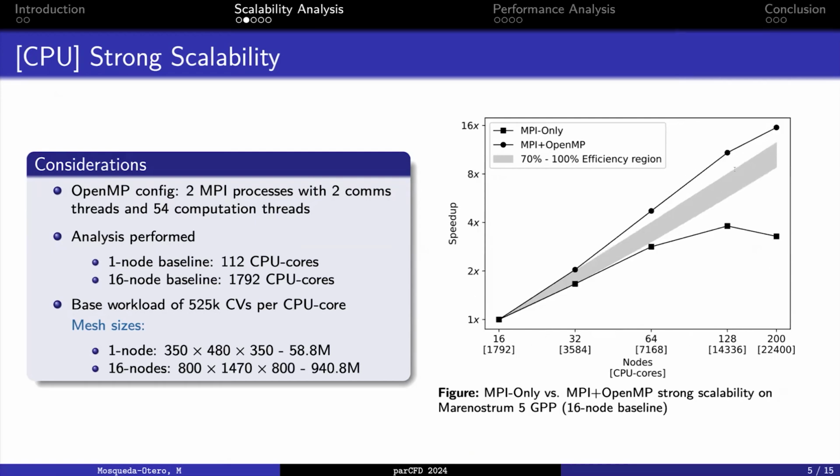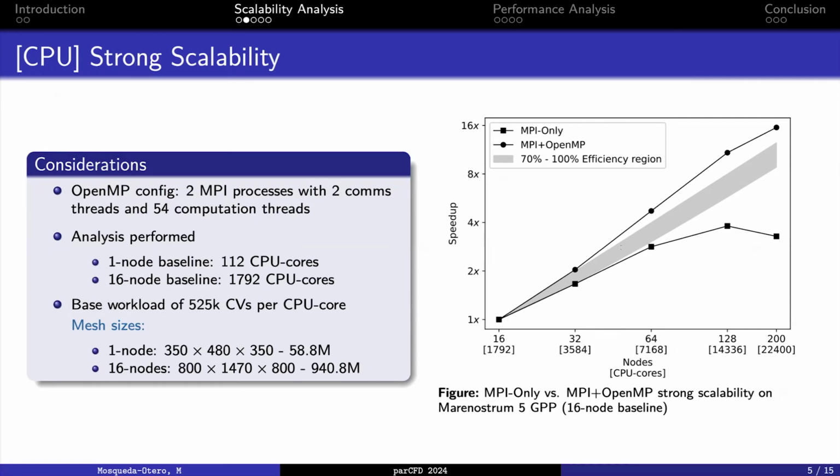However, we wanted to stress our implementation to the largest problem size that we can solve. For that reason, we decided to set another baseline, in this case starting at 16 nodes, and we try to scale up to the maximum number of nodes that we can run this implementation on in the MareNostrum 5 supercomputer. These are the results. As you can see, it shows similar results for the MPI plus OpenMP solution, where we see the superlinear speedup, while on the opposite side, the MPI-only solution starts in the lower bound of the 70 to 100% efficiency region.